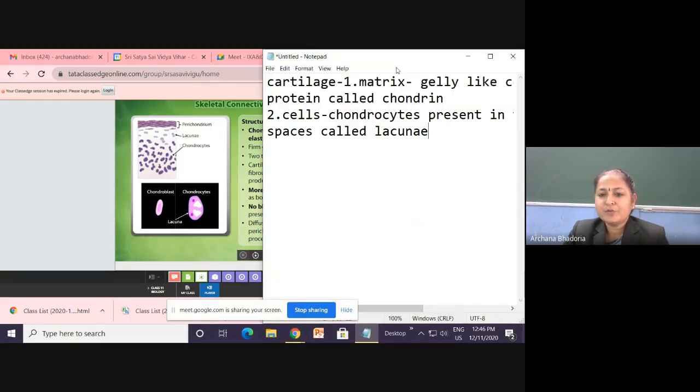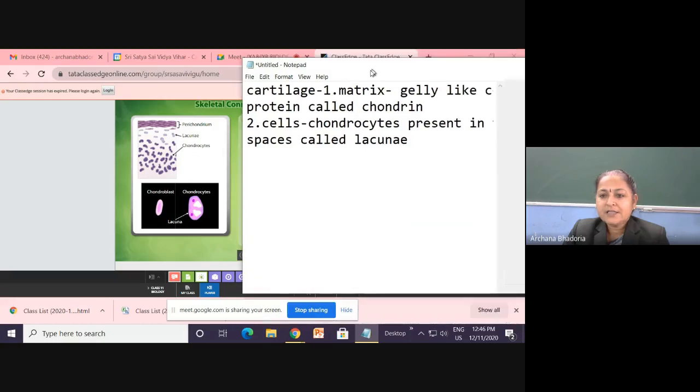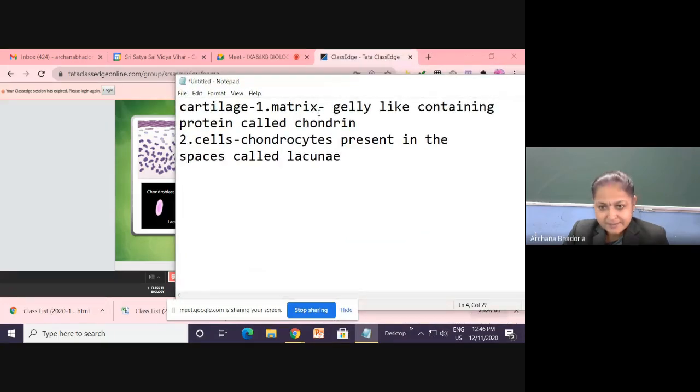So take up now from here. The cartilage has the matrix, first component matrix, which is jelly-like, containing the protein called chondrin. This is only making it soft, children. वो flexible इसलिए है क्योंकि उसमें कोई hard ऐसा substance नहीं है.